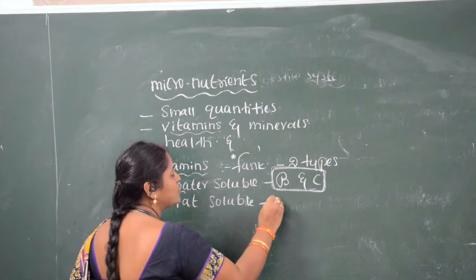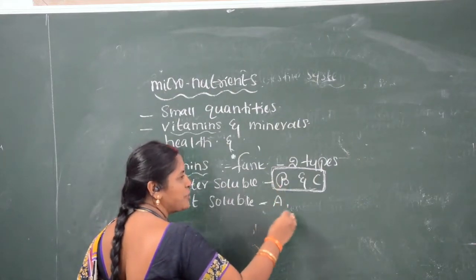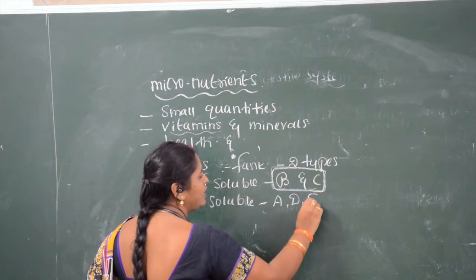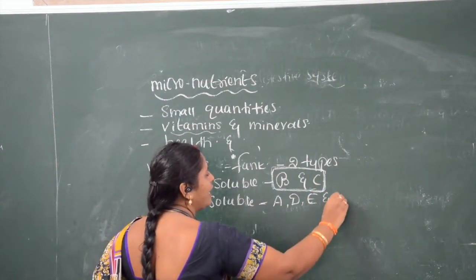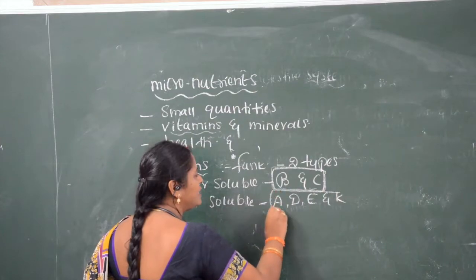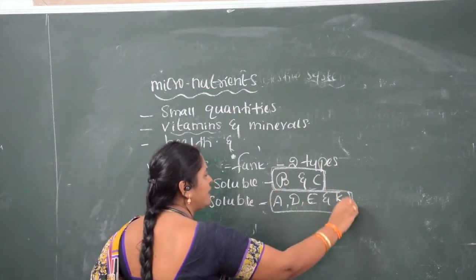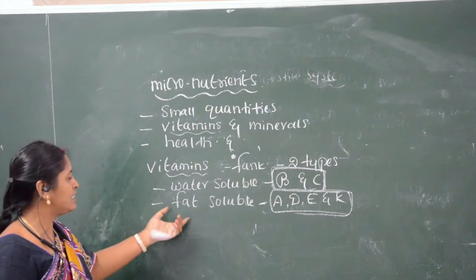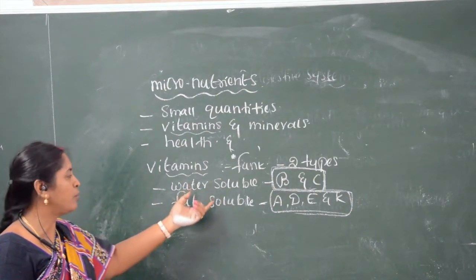What are fat soluble vitamins? Vitamin A, vitamin D, vitamin E and K. These are the fat soluble vitamins. This is not there in your book, but it's very important.